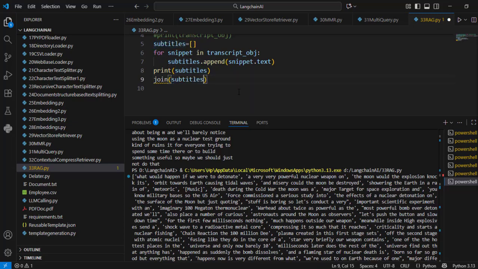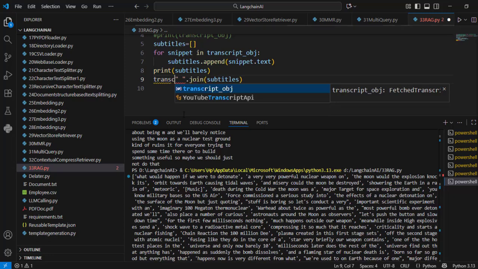So what this join command will do, it will join all the elements of the list as a single text, and before that I will give a space. In joining there should be a space, like after detonate there should be a space, and then a very powerful nuclear weapon on. After on there should be a space, and the moon would the explosion knock. So with this space I will join the elements of the list. So now that will be my complete transcript.